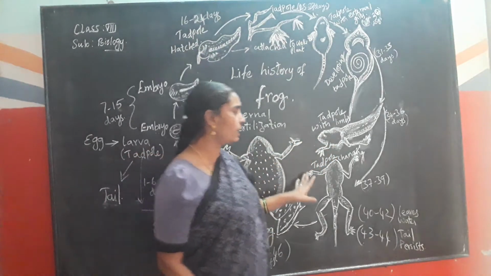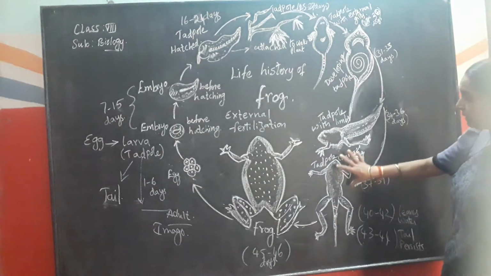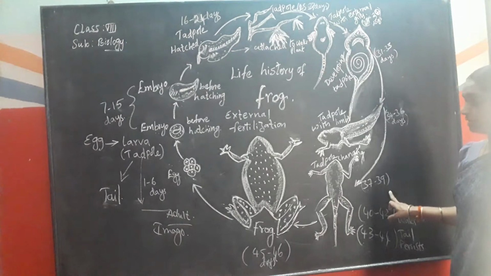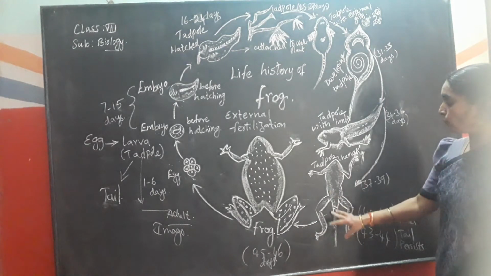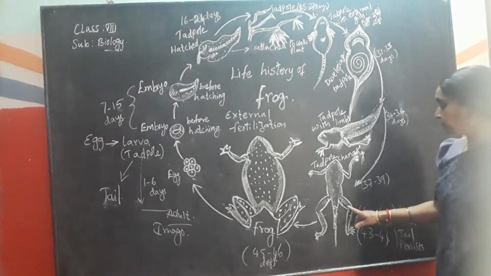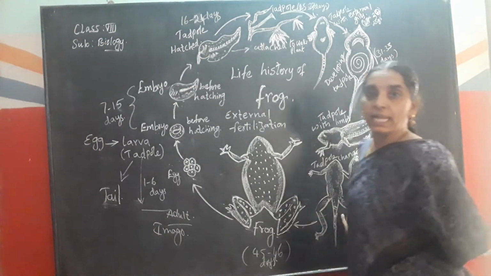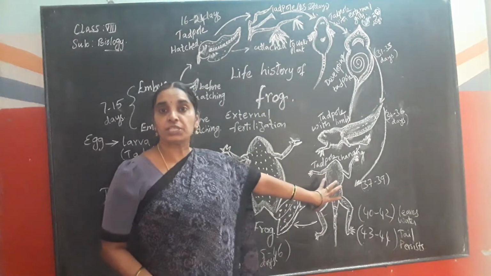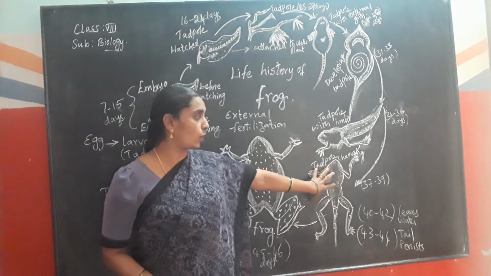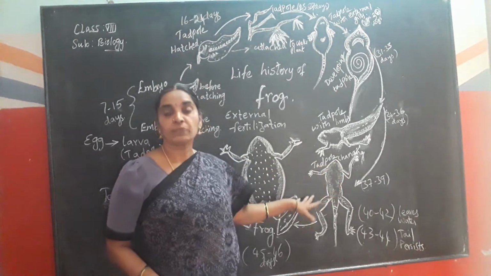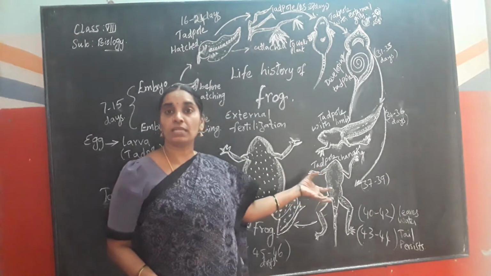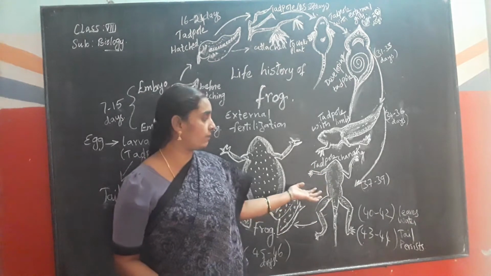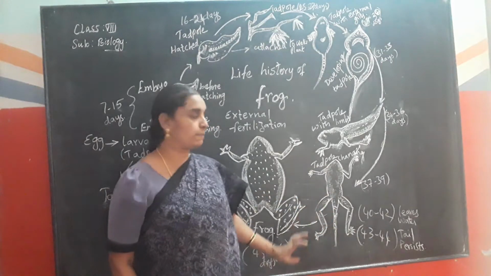Next, here you can see this picture, you can understand the tadpole changing into the frog. Within 37 to 39 days, the tadpole changes to frog, where it leaves the water after 39 days. It leaves the water after completely having changed into the characteristics of frog. It also has the capacity to live on land, where the internal organs like lungs and everything are developed along with the forelimbs and hind limbs.